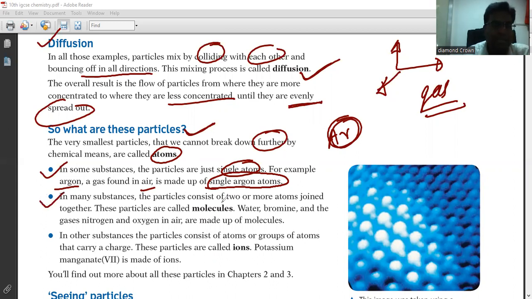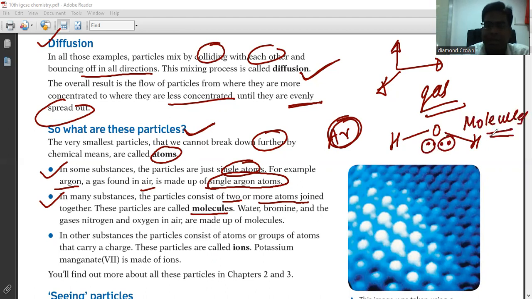In many substances, the particle consists of two or more atoms joined together. These particles are called molecules, like water. So water contains two atoms of hydrogen and one atom of oxygen. So this is the water molecule. When atoms combine, they form a molecule. So water, bromine, and the gases nitrogen and oxygen in air are made up of molecules, right? So when two atoms combine with each other, it is called a molecule.